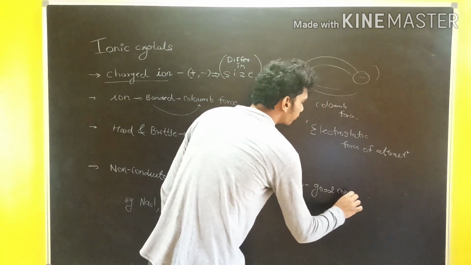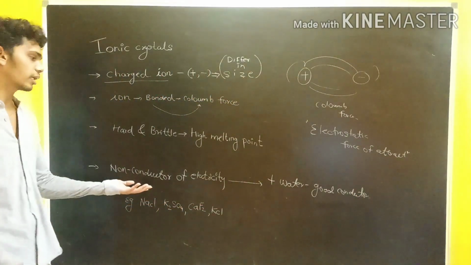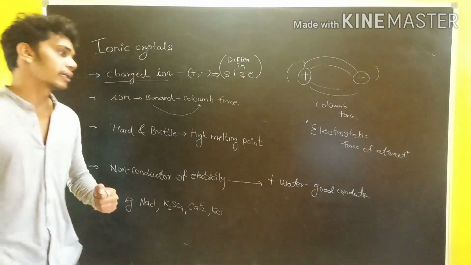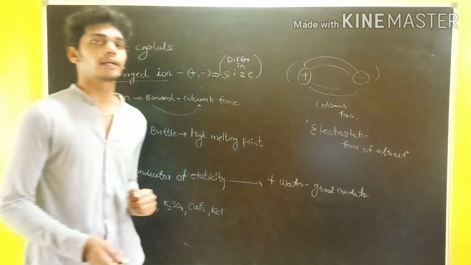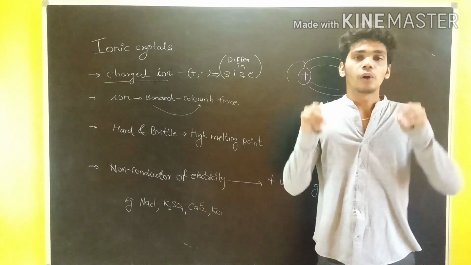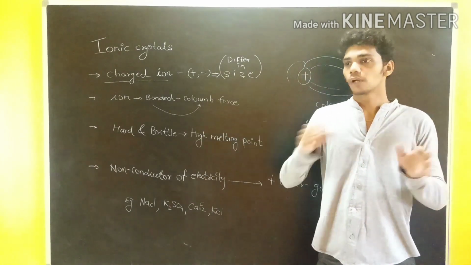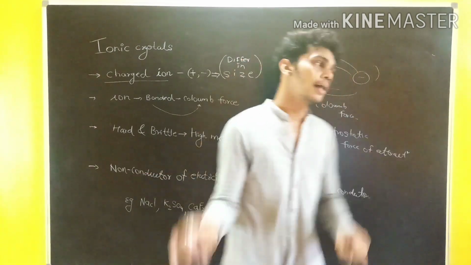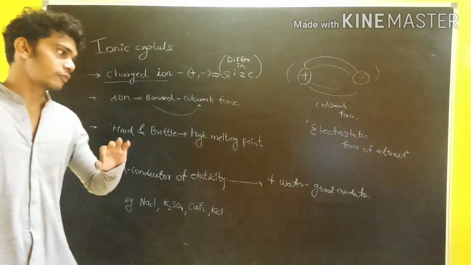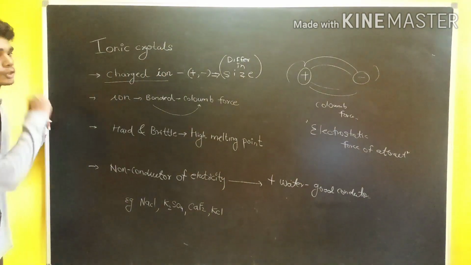Can anybody tell me why it happened like this? Earlier they were not conducting electricity, and now after going into water it is conducting electricity. The answer is ions. After dissolving, the ionic bond obviously separates out, so there are positive and negative charges, and water is a polar solvent. We are much aware of that, and that's why it acts like a good conductor when dissolved in water.